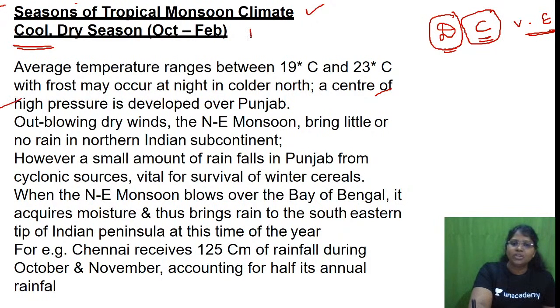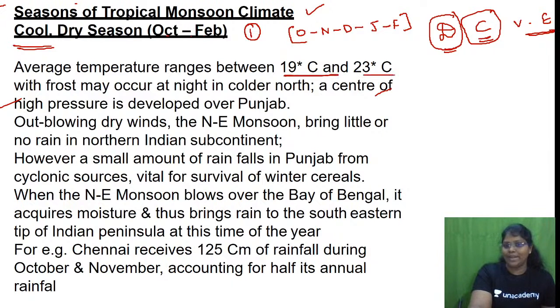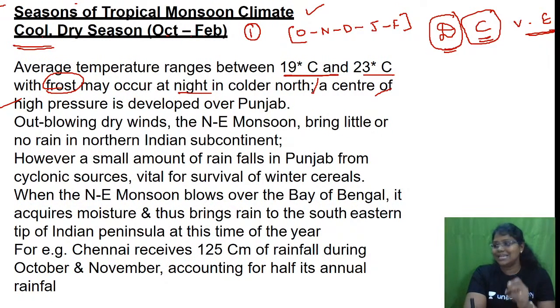Now, with respect to the first season, what is the first season? October to February. October, November, December, January, February. Am I right? Average temperature ranges between 19 and 23 degrees Celsius, with frost that may occur at night in the colder north because it is a cool but dry season.